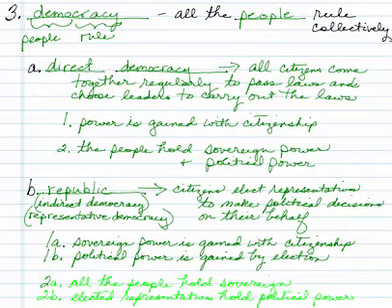And in the same way, we have 2A, the people hold sovereign power. So all the people hold sovereign power. That means the government has to answer to the people. And 2B, elected representatives hold the political power, also called government power. Legislative, executive, and judicial hold political power.